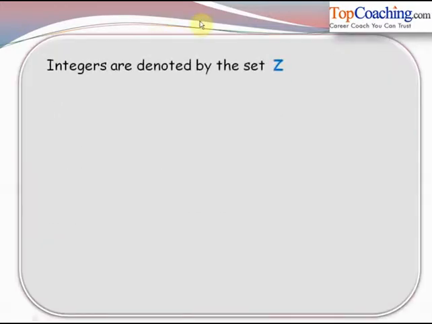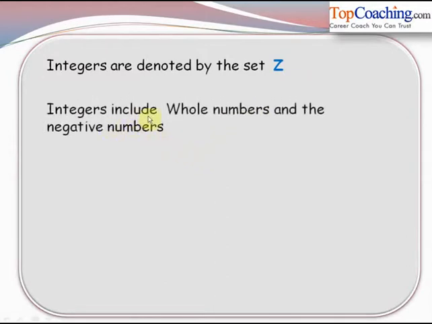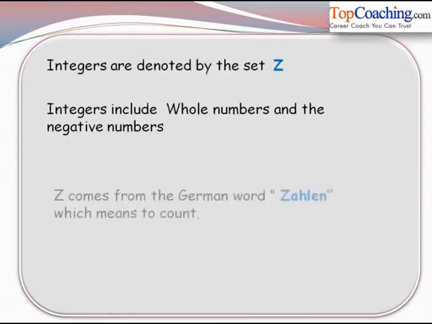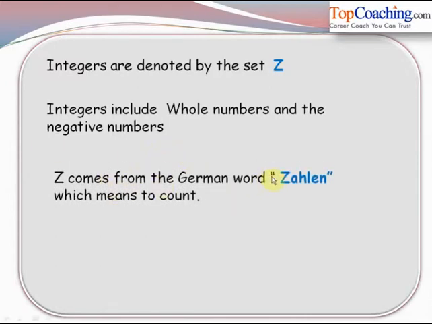Now integers are denoted by the set Z. Now why are they denoted by the set Z? This we are going to see very shortly. Integers include the whole numbers and the negative numbers. So integers consist of all the whole numbers, and again the whole numbers consist of natural numbers plus 0. So integers would be whole numbers and the negative numbers. Now Z comes from the German word zählen, which means to count.